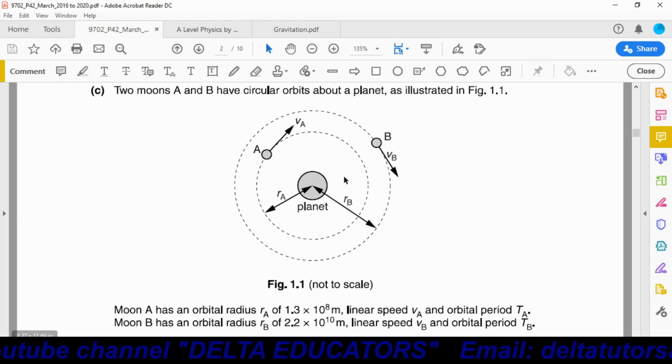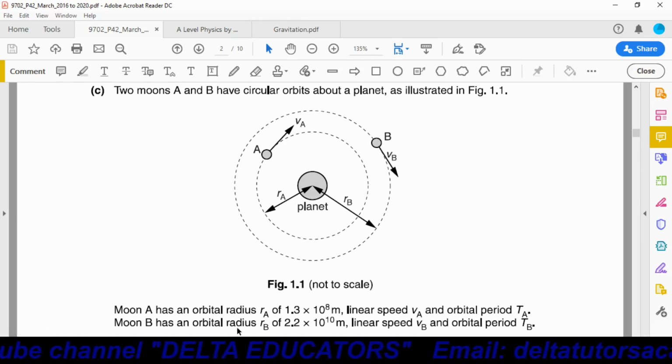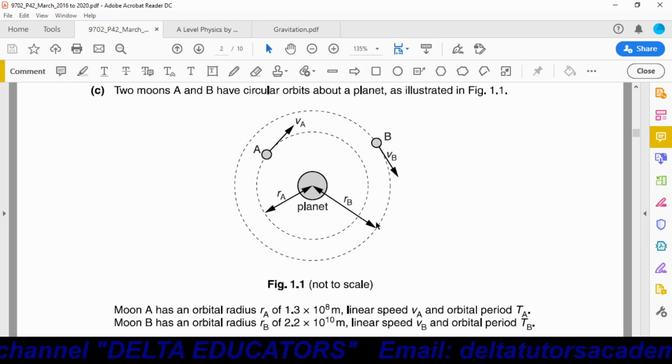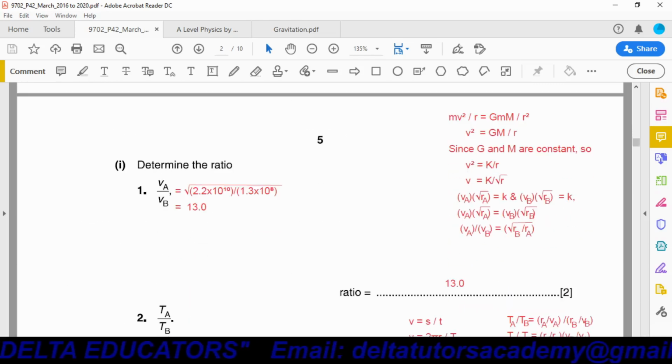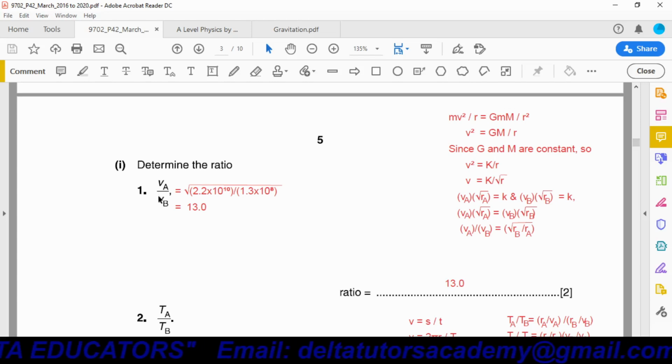For moon B, the orbital radius Rb is equal to 2.2 into 10 power 10 meter. Its linear speed is Vb, and its orbital period is represented by Tb. We have to calculate the ratio Va over Vb.